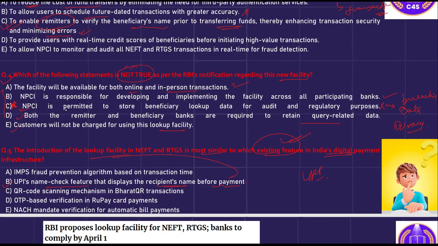Whenever you transfer through UPI using PhonePe or Google Pay, the recipient name is displayed over the mobile screen, right? So this is the UPI. A similar type of facility will be provided when you make a transaction through NEFT and RTGS, right? Because already it is available in UPI.